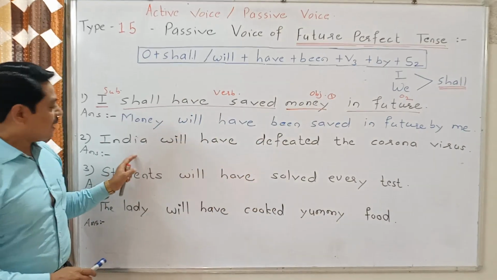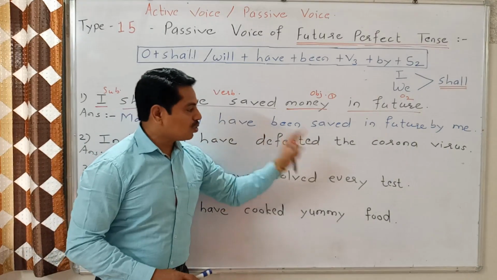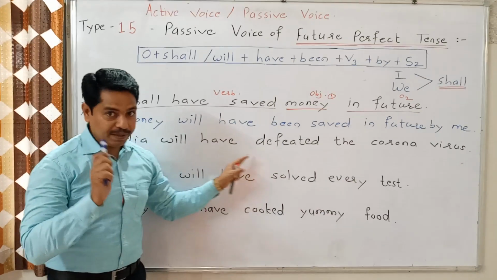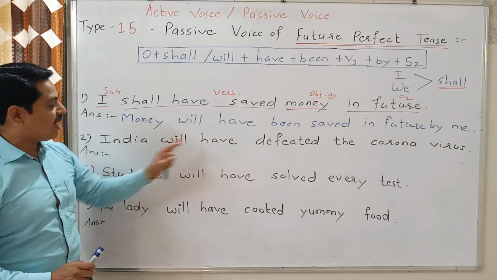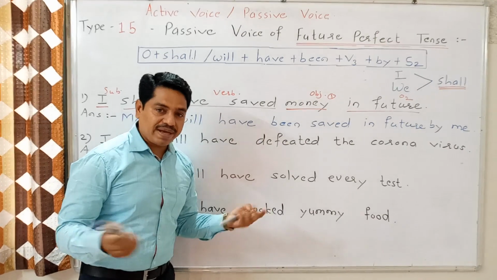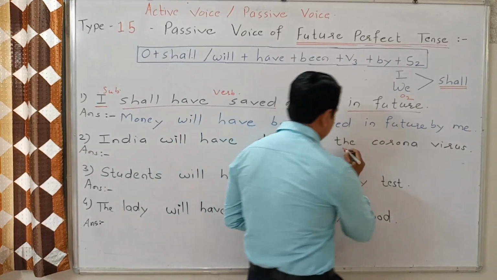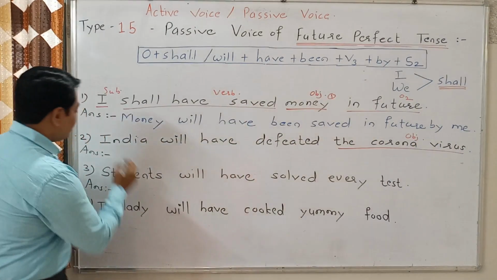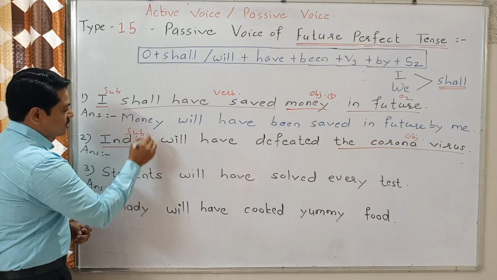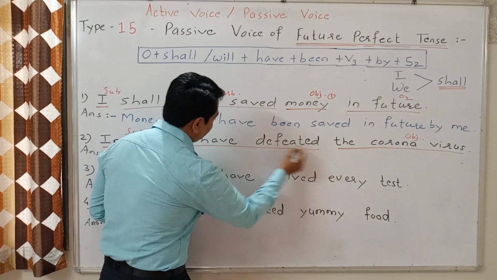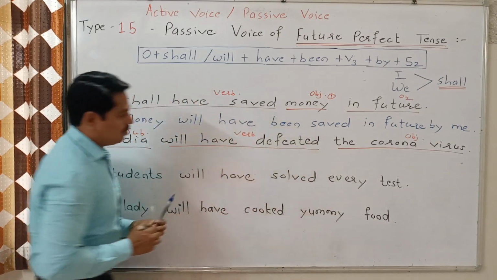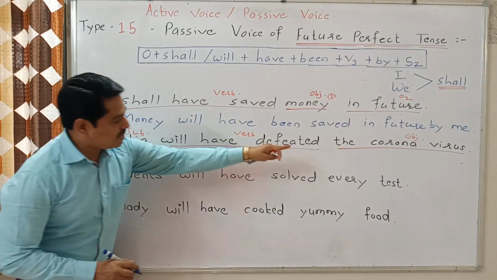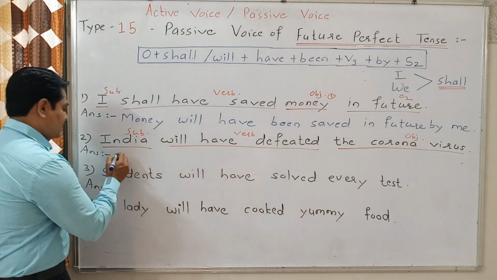Next sentence is: India will have defeated the coronavirus. What will India have defeated? The coronavirus. So the coronavirus is the object. India is the subject, and will have defeated is the verb. While writing the answer, first we use the object.